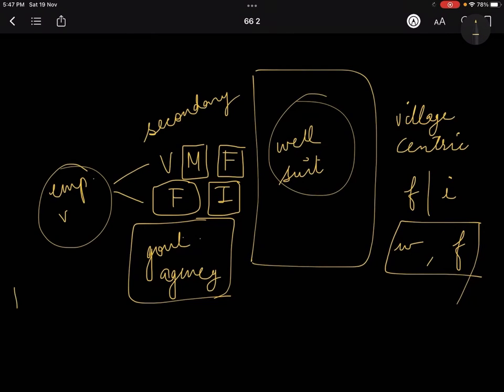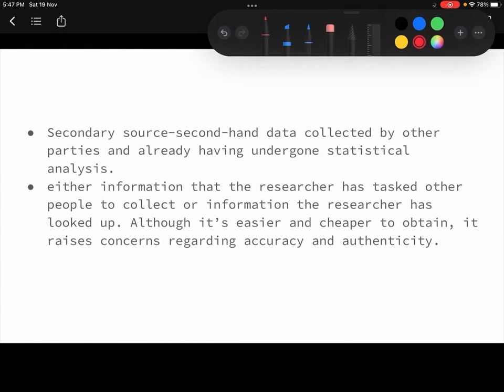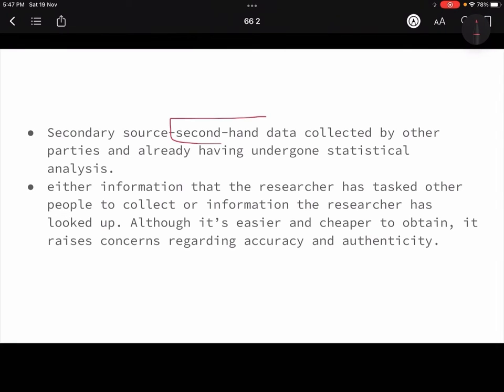So primary data का सबसे बड़ा फायदा ये होता है, because you have your research problem, you have your set goals, so according to that you can maneuver or manipulate your research. The kind of data that you want, you can extract. And then comes the secondary source. Secondary source itself says that means second hand data.